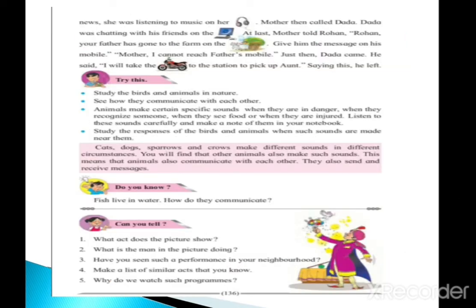Now, you have to observe how birds and animals communicate with each other in your surroundings. Children, cats, dogs, sparrows, and crows make different sounds in different circumstances. You will find out that other animals also make such sounds. This means that animals also communicate with each other. They also send and receive messages.